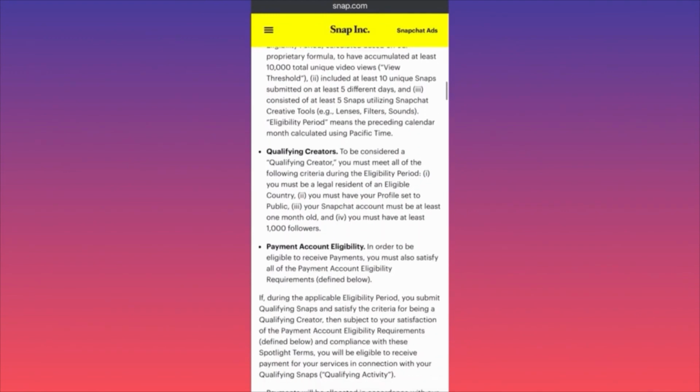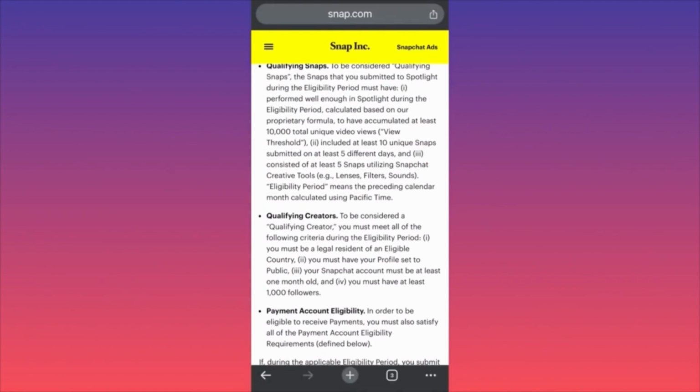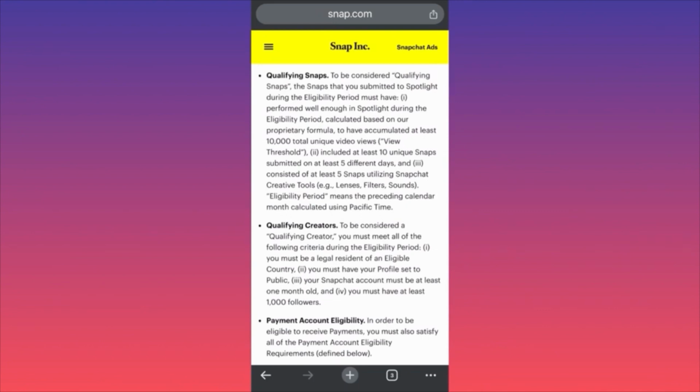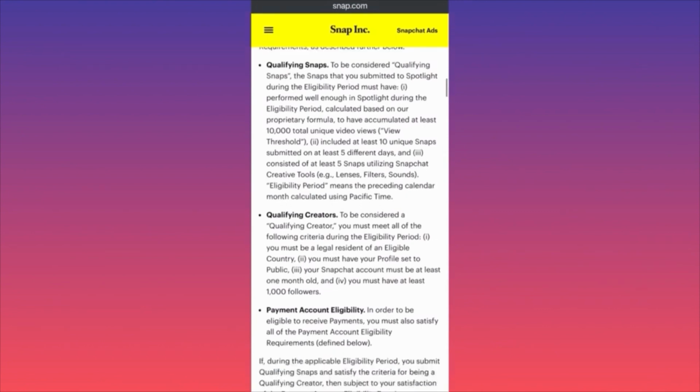First, for you to be qualified as a creator, you should fall under an eligible country. So you want to make sure that your country is part of the eligibility list, otherwise you're not going to be able to apply even if you meet any of the other criteria. The second step is that you have to qualify your snaps, meaning that in the eligibility criteria period for Spotlight you should accumulate at least 10,000 total unique video views, and this includes at least 10 unique snaps submitted on at least 5 different days.